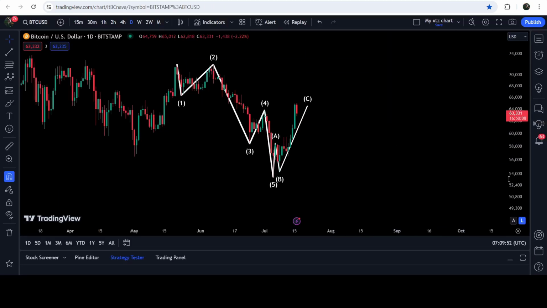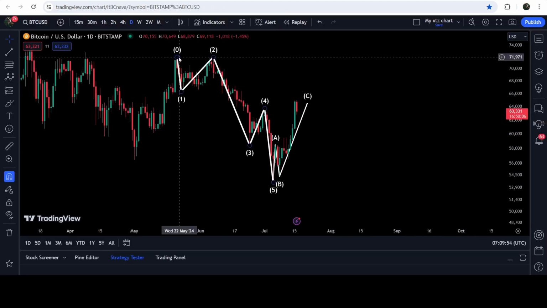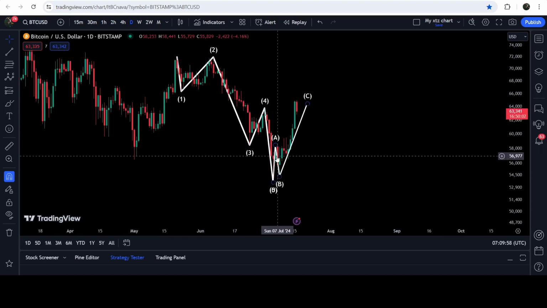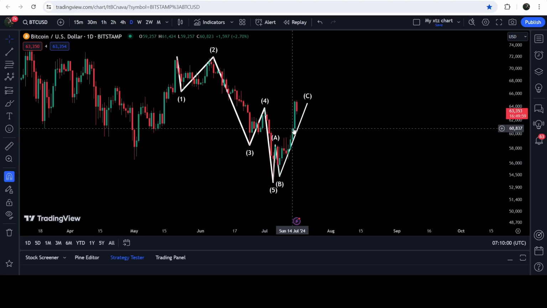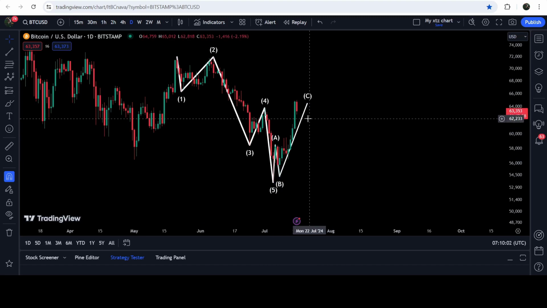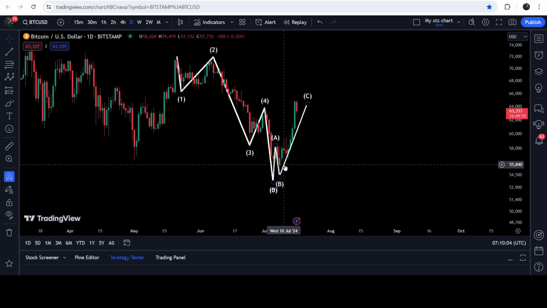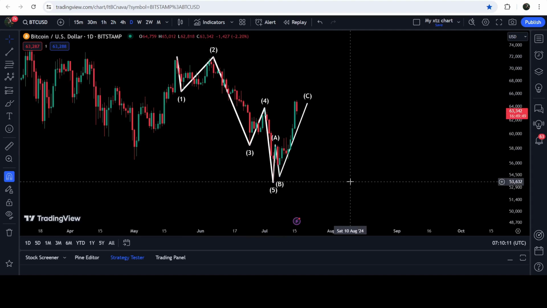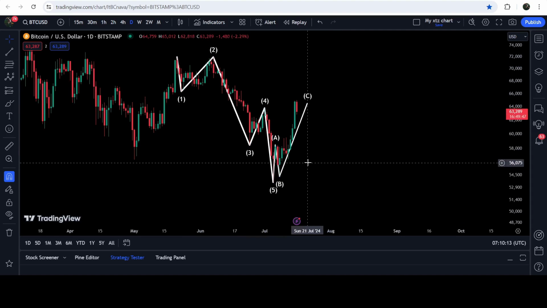First of all, let me show you this Elliott wave structure, and here you can see that after the formation of this 5-wave structure, the price line was forming the ABC correction wave. And I was telling you that after the completion of the C wave, there can be two probabilities. One is that after the completion of the C wave, this larger trend to the downside can continue, or the price line breaks out two resistance levels.